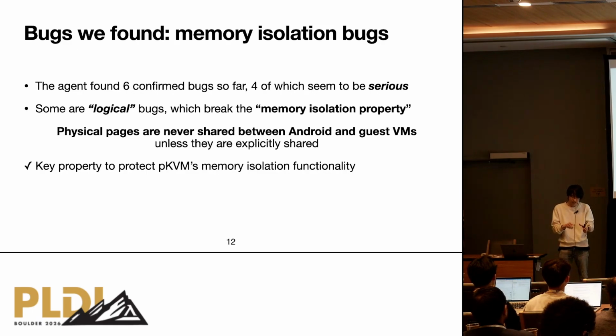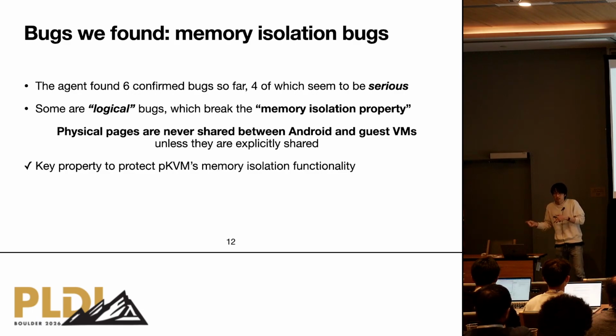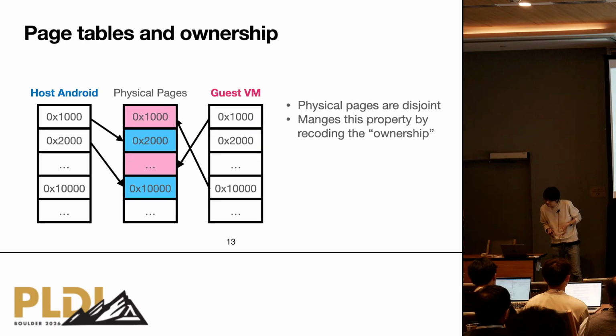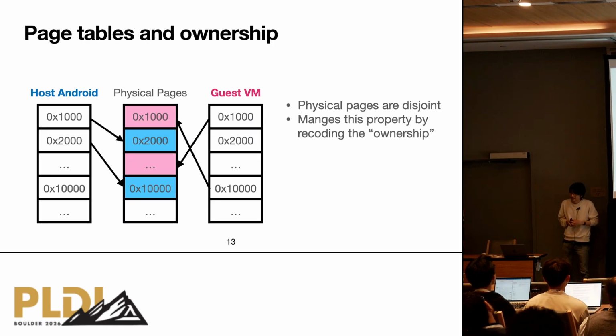To do this, pKVM ensures physical pages are not shared to guest virtual machines unless explicitly shared. So if you can break this property, it leads to leaks of sensitive data. Let me briefly explain page tables and ownership to give you some sense of the bugs.